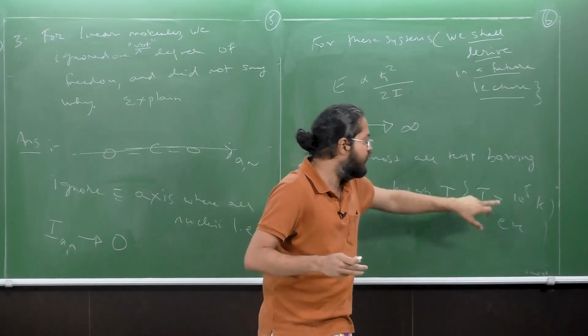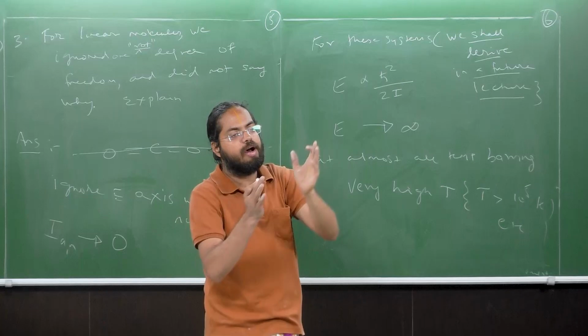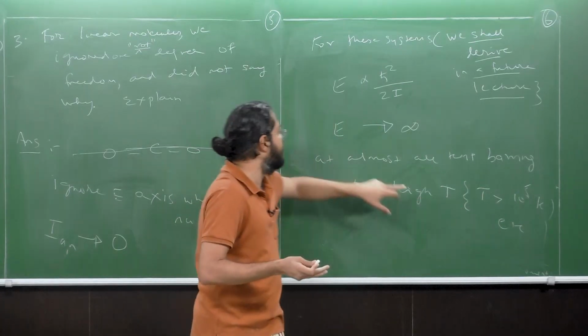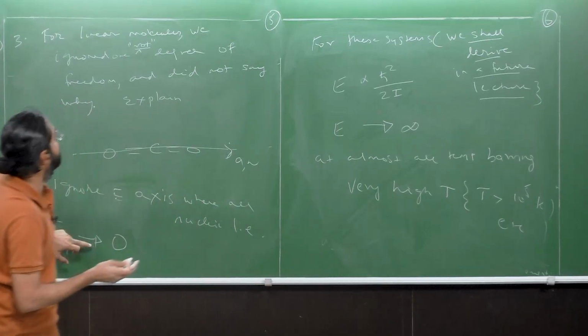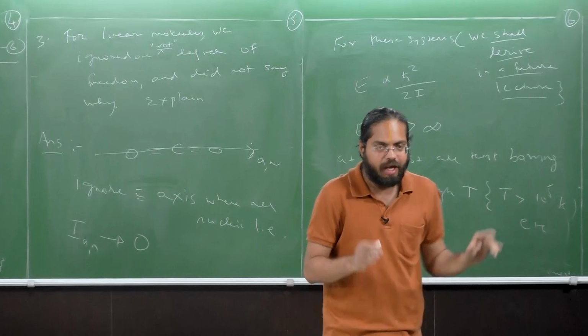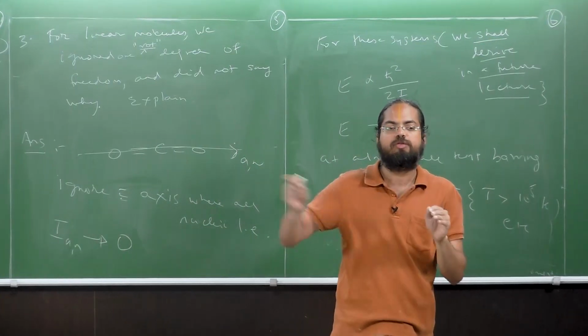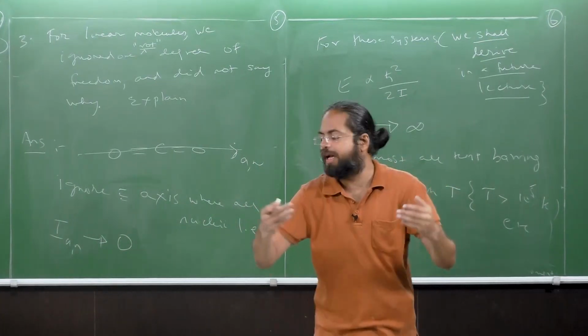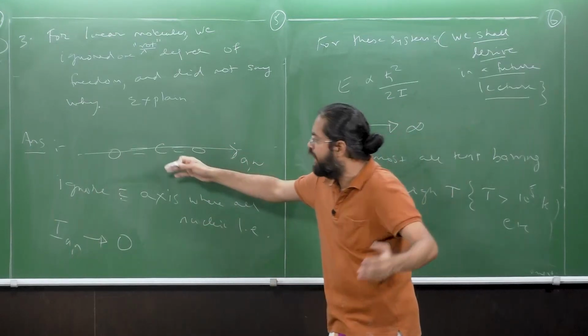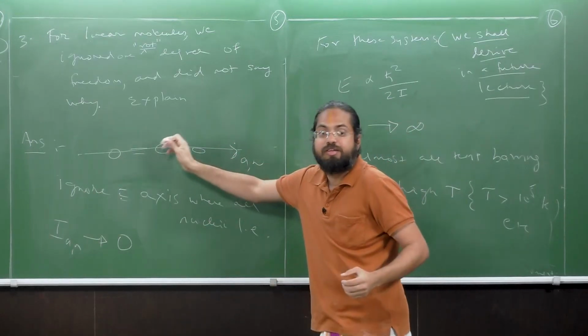But at low temperatures and at room temperatures, we can conveniently ignore this degree of freedom. That's it. So this is the overall explanation. Clear? And how did we solve it? We solved this problem by connecting an idea starting with classical mechanics, because I is mu r square, recall, and because r here is 0, it's the distance of the center of mass.